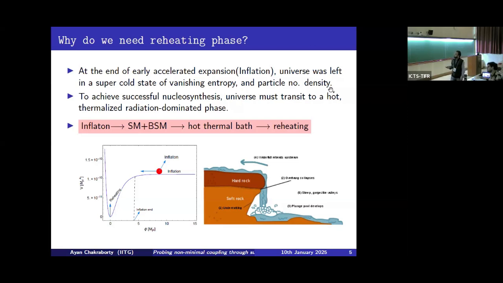So in this phase, what happens? The classical homogeneous inflaton background decays into all kinds of standard model and beyond standard model particles, and this eventually gives rise to a hot thermal bath, and finally reheating concludes.